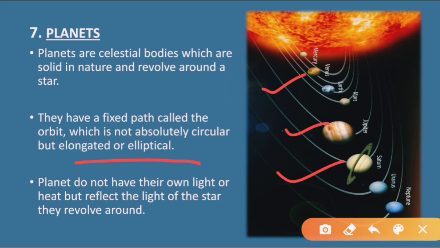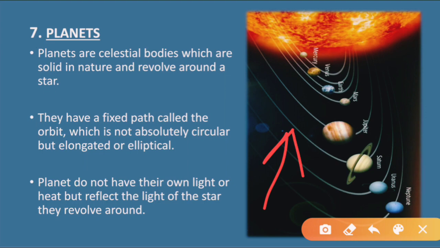In the same way, the planets don't move in a circular path around the sun, but in a slightly elongated path. As you can see in this picture, these are not exact circles, these are elongated, long circles.